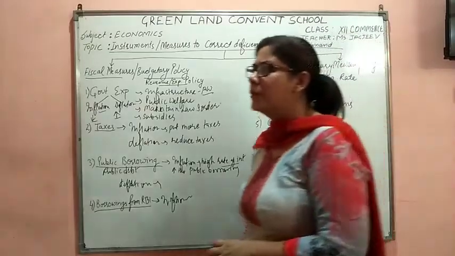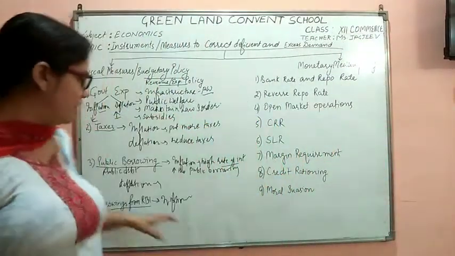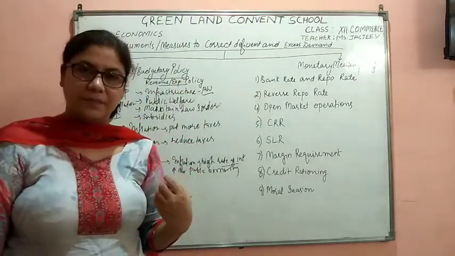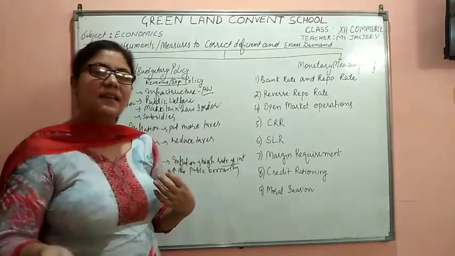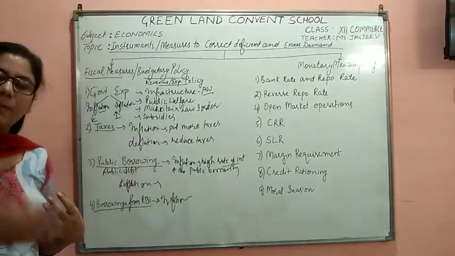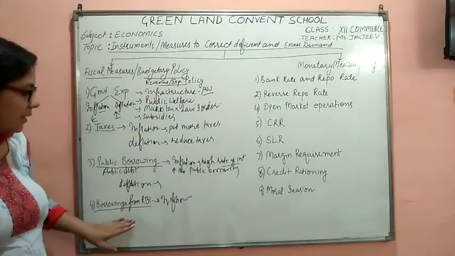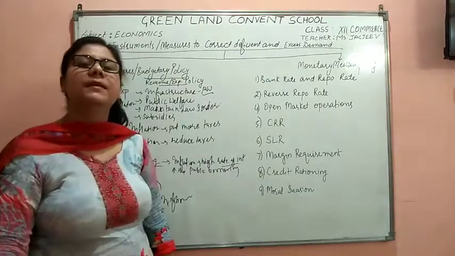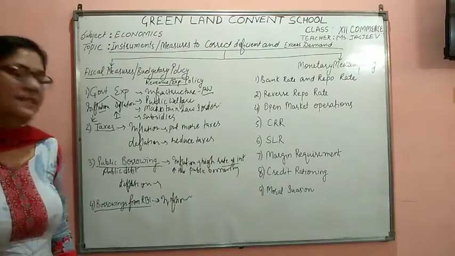Moreover, one more point I want to add right over here. When the government borrows from RBI, it means that less amount is left for the people to borrow from the banks. When the government is borrowing from RBI, it is leaving less amount with the banks to be given as loans.